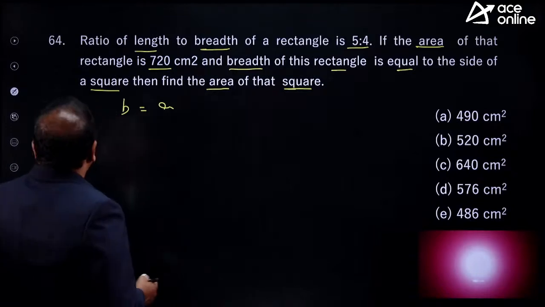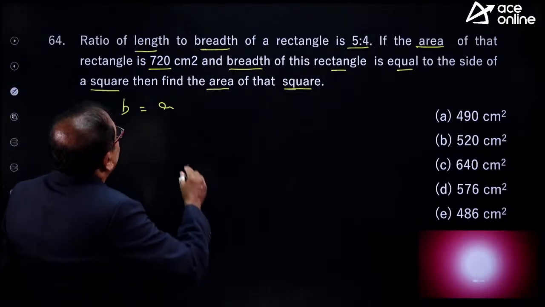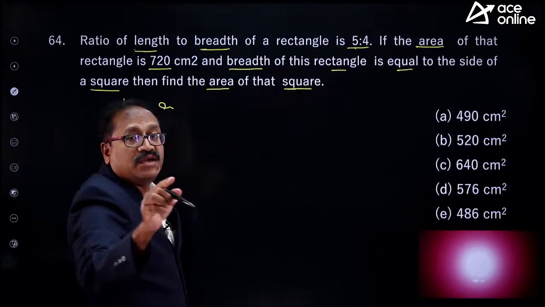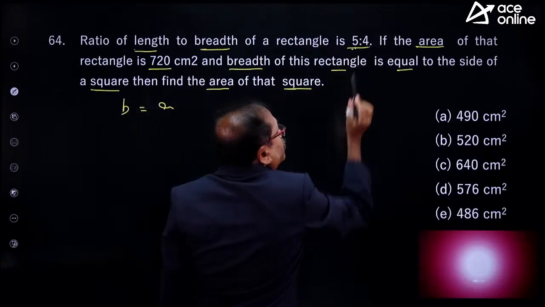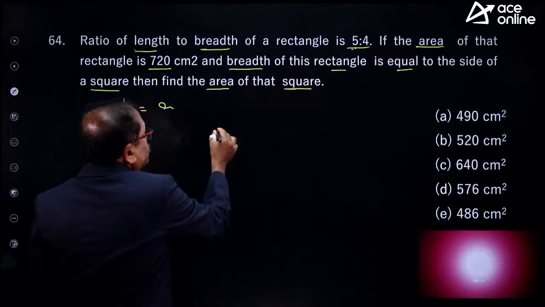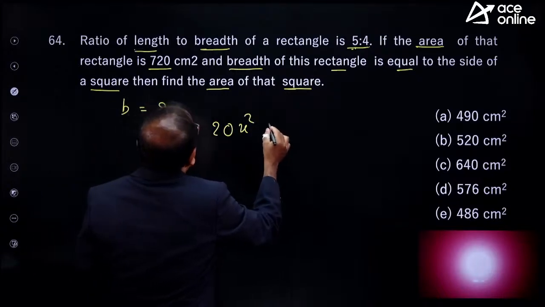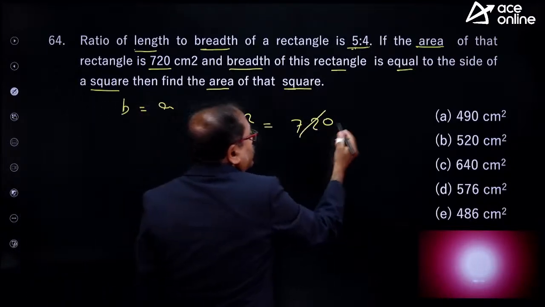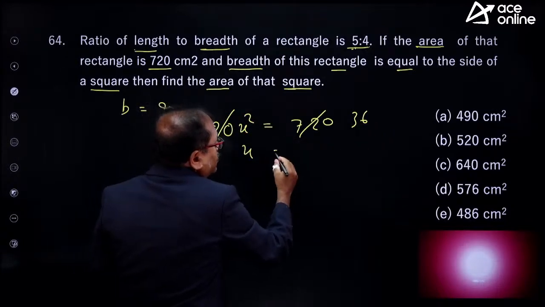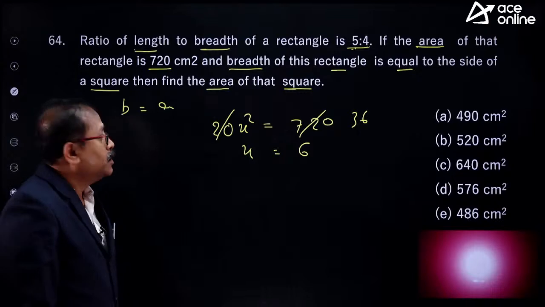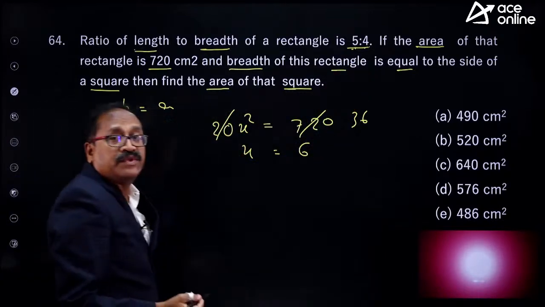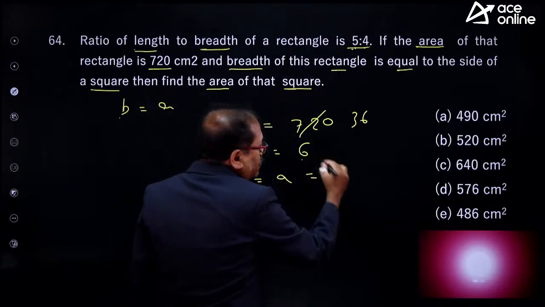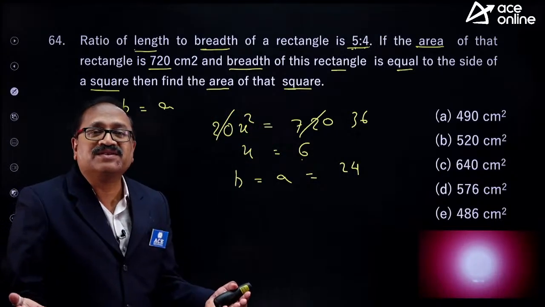Time is up. Okay. Now, what I understood is, if the length is 5x, the breadth will be 4x. And what is the area? L into B, that is 5x into 4x, that is 20x square. It is already given to us that 20x square is equal to 720. So what is x square? x square is equal to 36. Then x is equal to 6. Then what is the breadth? The breadth is 4x, so 4 into 6 is 24. So B is equal to A is equal to 24. We got the side of the square.